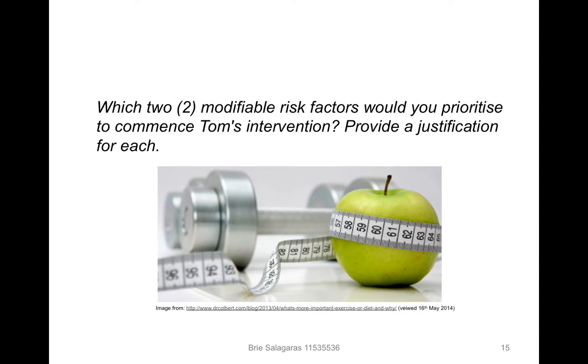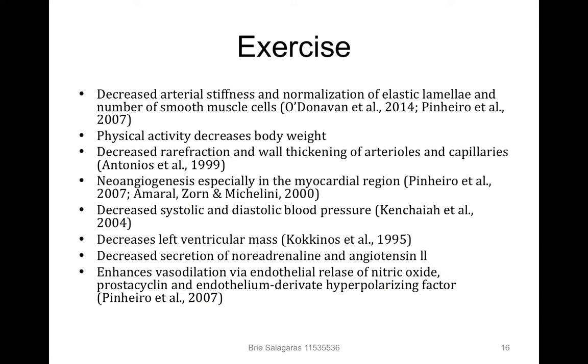So the two modifiable risk factors that I would prioritise to commence in Tom's intervention would be exercise and diet. Now, non-pharmacological management such as exercise prescription has been recommended as a technique for lowering blood pressure since 1982. One study examined the effects of exercise on arterial stiffness in 53 newly diagnosed adults with essential hypertension. They found that, when using applanation tonometry, pulse wave velocity and augmentation index were inversely associated with physical activity.